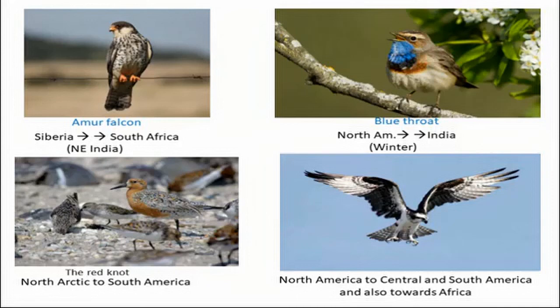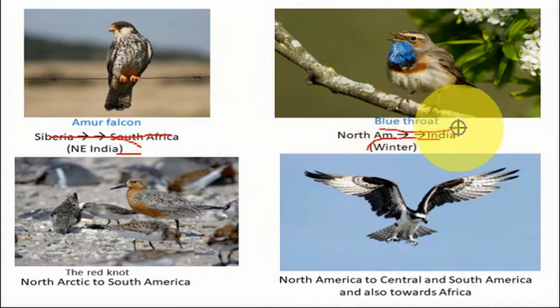You can say Amur falcon. This is Siberia to South Africa. It comes, so this is a kind of annual migration. Through South Africa, it comes to Northeast India. Then North America to India, in winter.